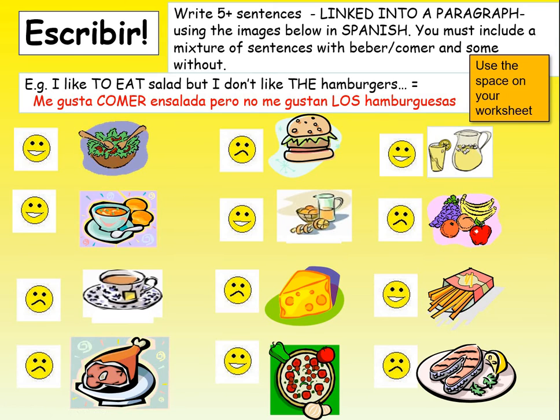So it's up to you which pictures you pick, but you need to write 5 sentences, about 5 of the images, and ideally link them. So I've already done 2 here, into 1. So if this was mine, I would have done 2 out of 5 because I've done salad and I've done hamburgers. Okay, so pause, complete that on the space on your worksheet, and then continue when you're ready.